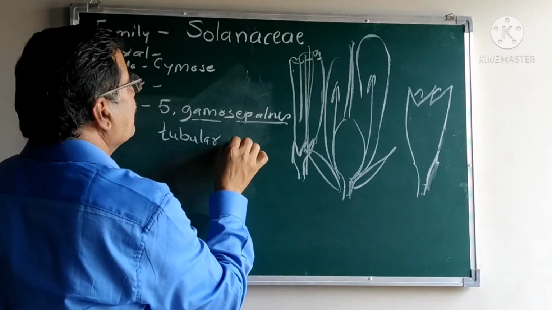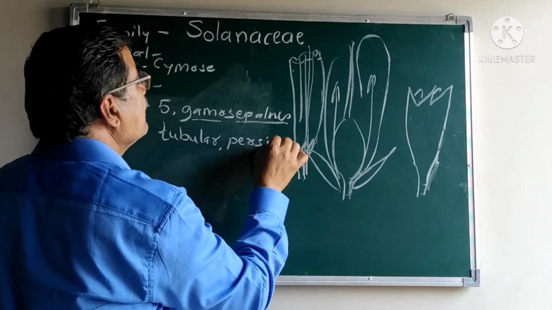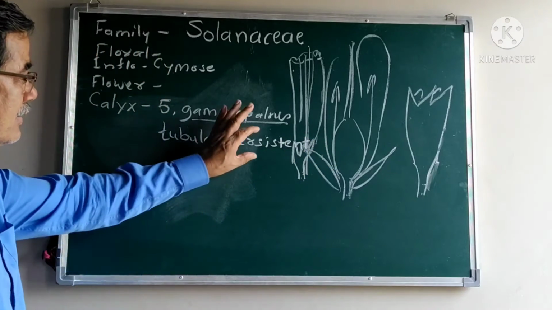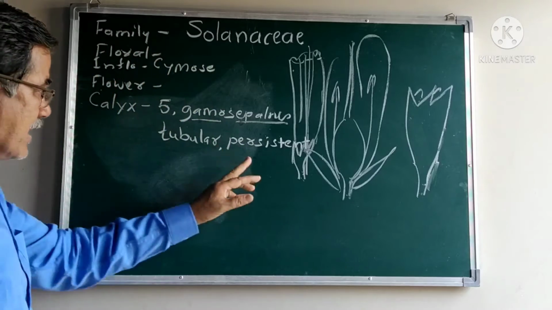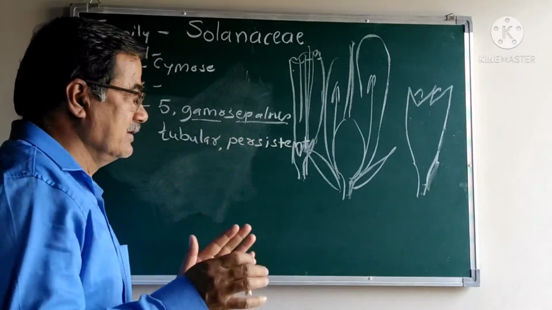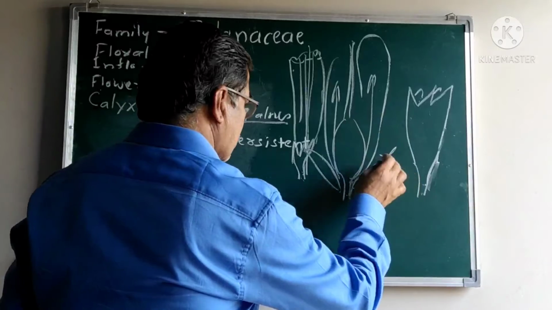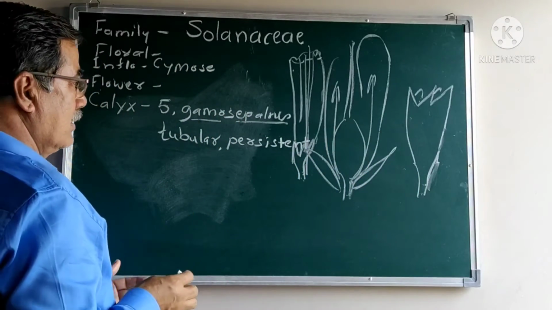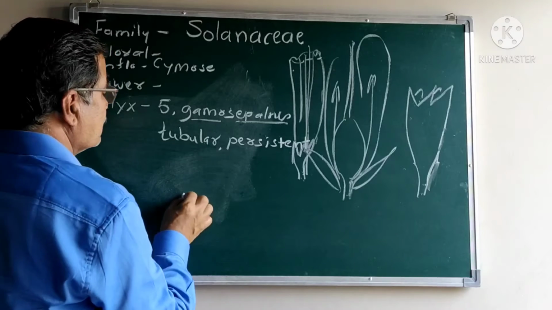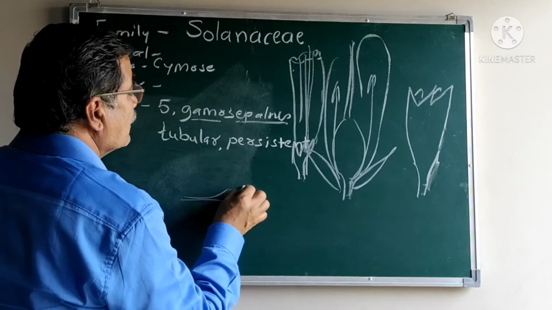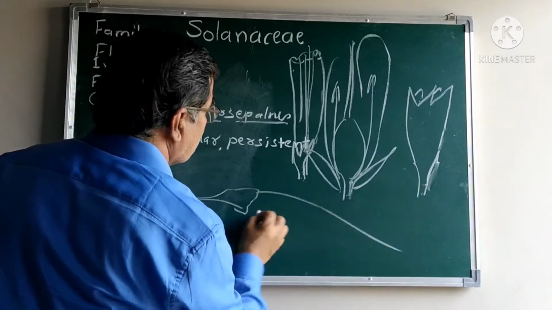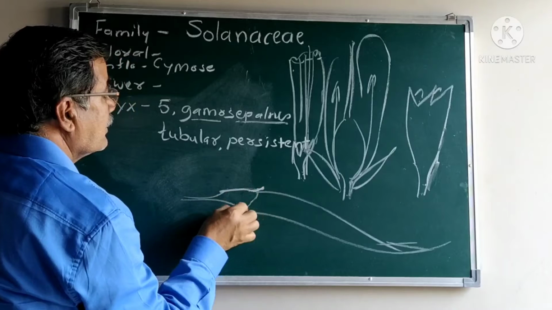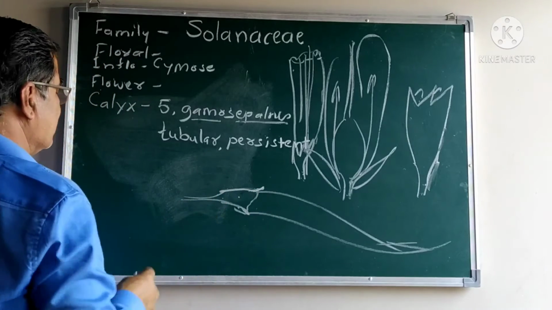Sepals are persistent. Persistent means the sepals remain attached to the fruit up to the ripening or decaying. You are familiar with the green chili: at the base, the sepals are present.